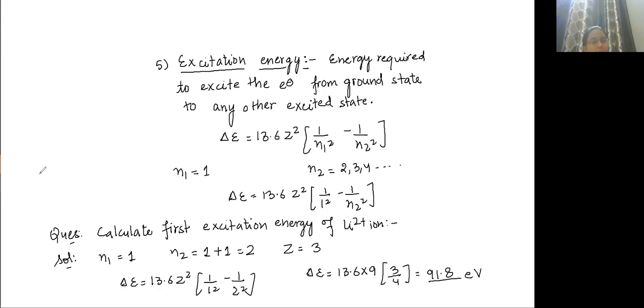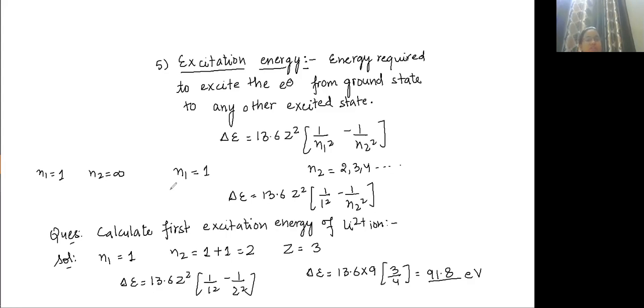Now tell me, if N1 is equal to 1 and N2 is infinity, then that excitation energy is known as? Excitation energy is energy required to excite the electron from ground state to any other excited state. If that excited state is infinity, then correct, it is known as ionization energy. Correct. Good.